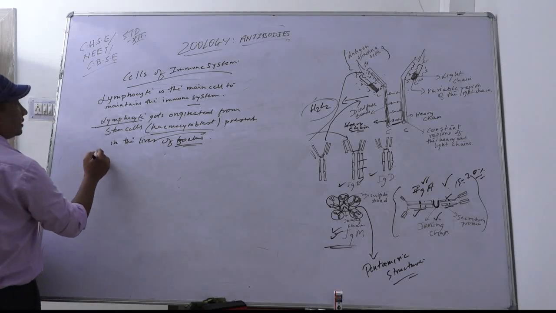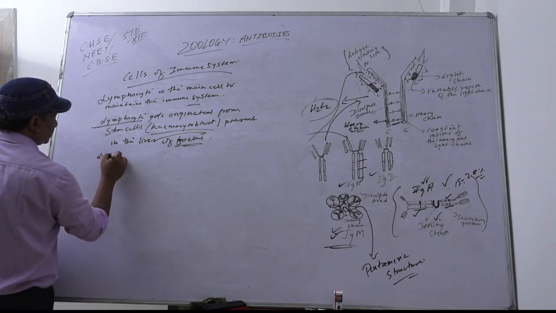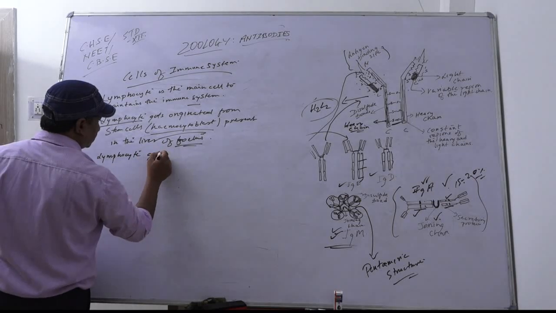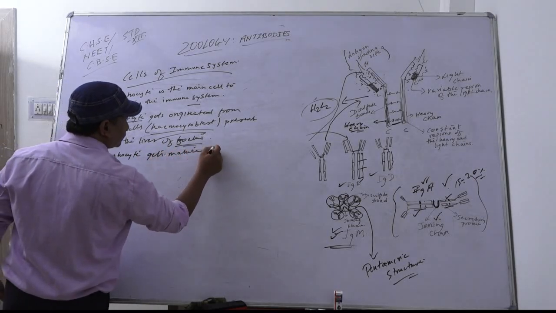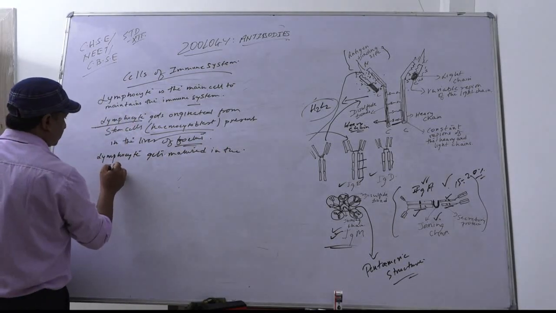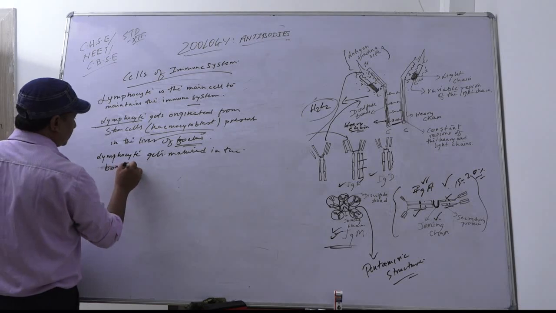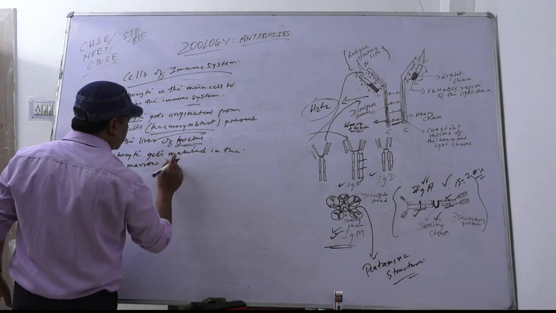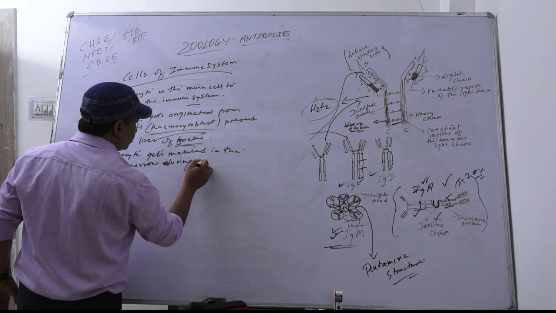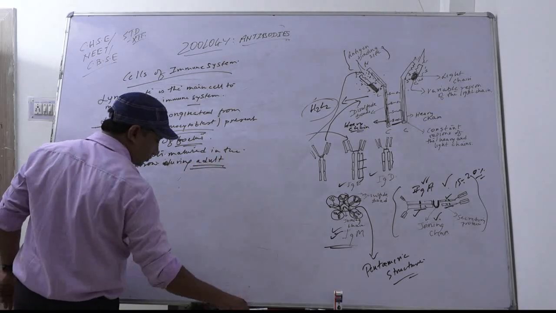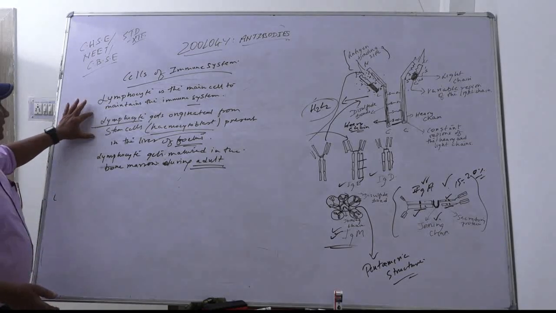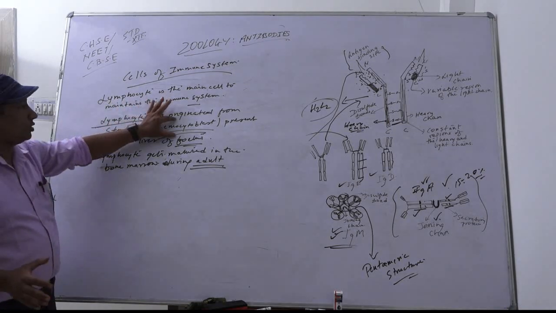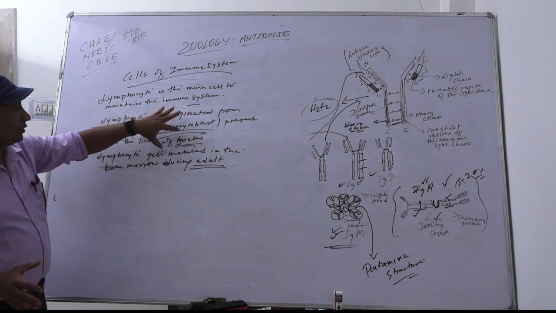Next, lymphocytes get matured in the bone marrow during adulthood. Lymphocytes originate in stem cells, and that particular stem cell is called a hemocytoblast, present in the liver of the fetus.